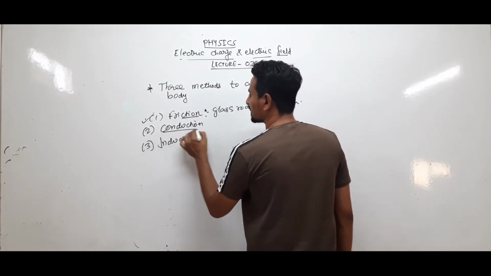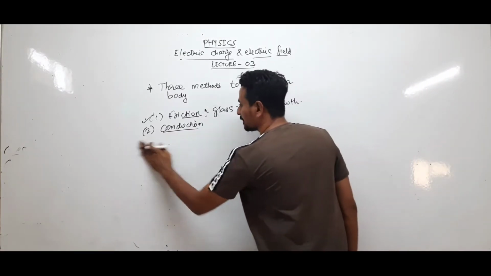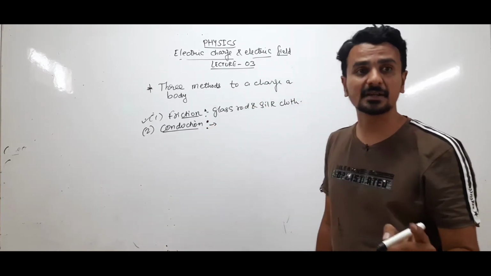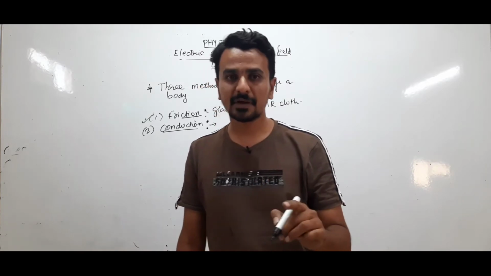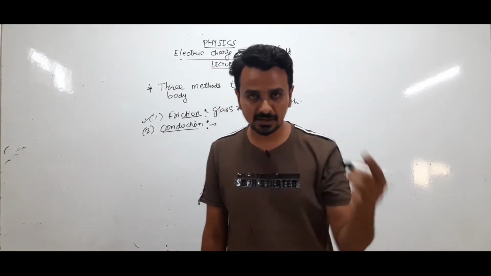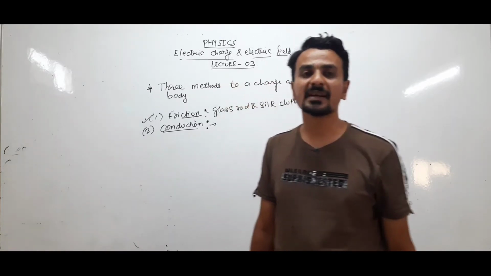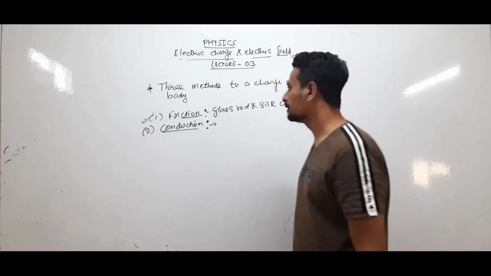Now the second one, charging by conduction. Charging by conduction means we can charge a body by making a physical contact with another body. Whenever you make a physical contact with another body, and you are bringing the charge onto that body, then that method is known as charging by conduction.